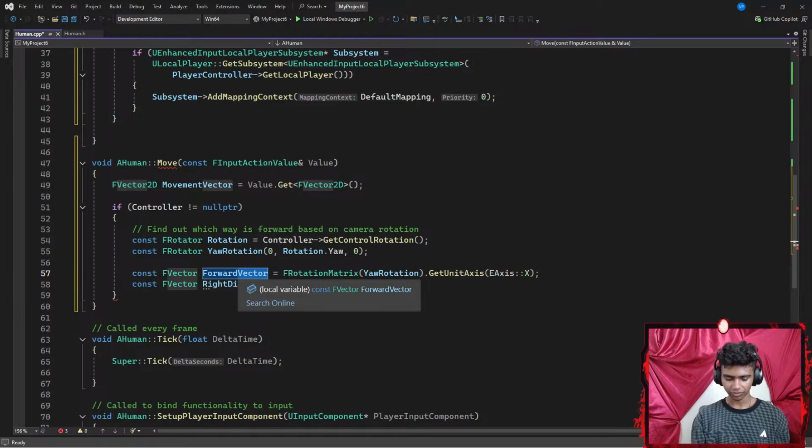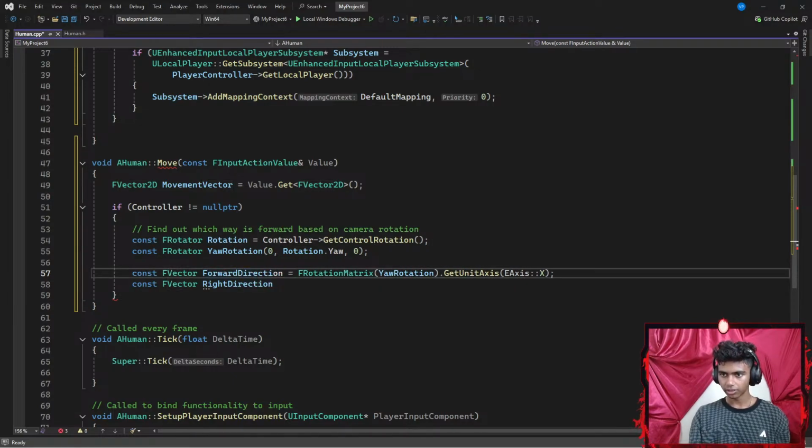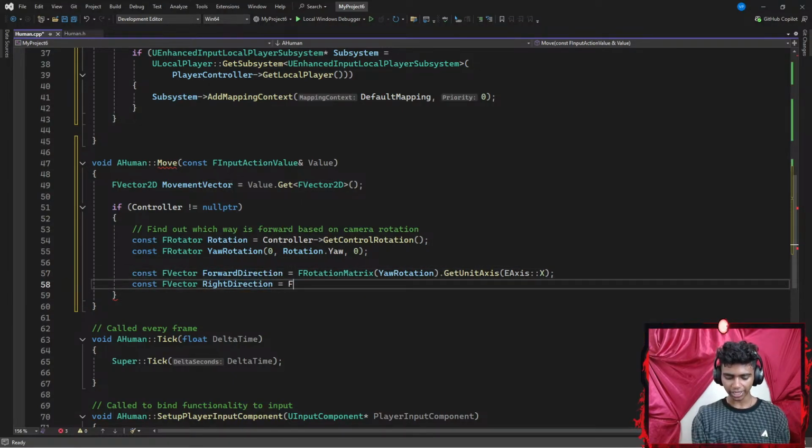It is going to be equal to my FRotationMatrix with a pair of parentheses that requires a parameter of my YawRotation. Then GetUnitAxis with a pair of parentheses, which requires an EAxis of my Y axis, ending with a semicolon.